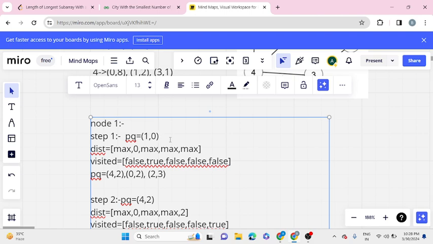And then we have a distance array, which will store the minimum distance from our base node to the other nodes. And then we have a visited array. This visited array will check if any of the other nodes is already visited.